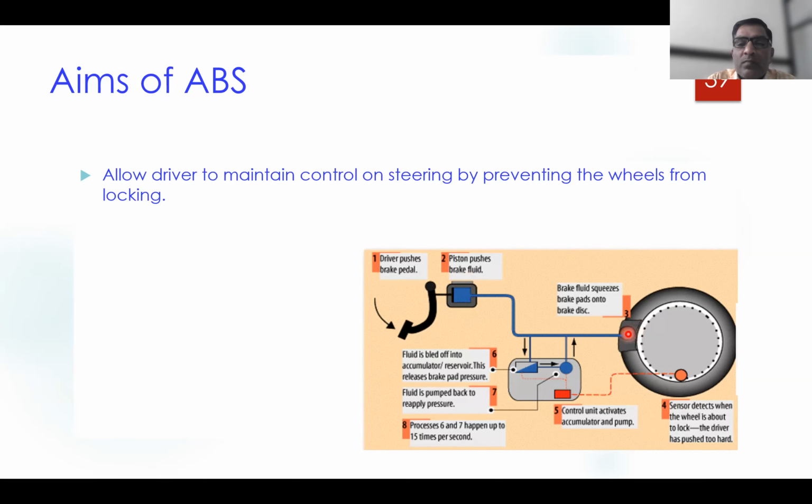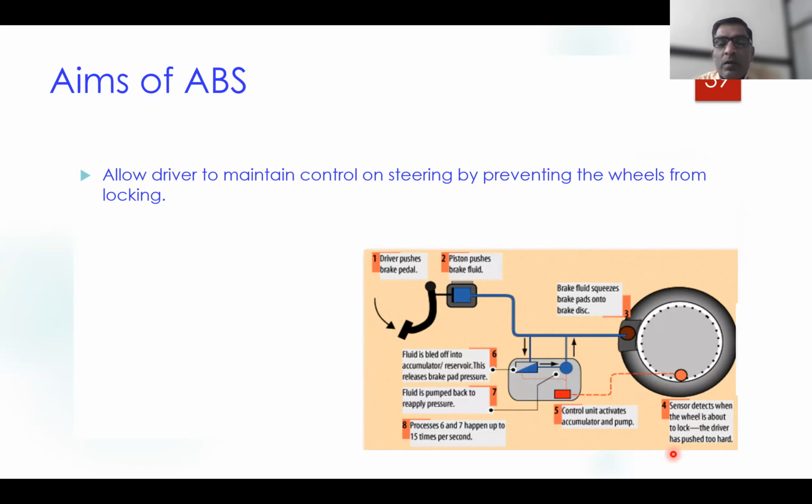Whatever the speed before locking of the wheel, that is sensed by the sensor. When the driver pushes the brake in the normal case, there would be locking of the wheel. So if the sensor is provided, it will give that intimation to this control unit.